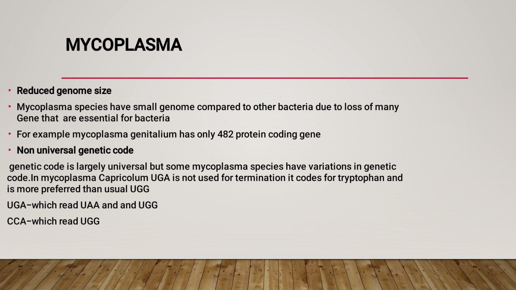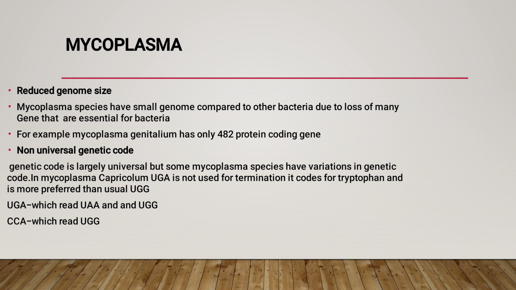The second and important variation in genetic code is that it is non-universal in nature. We studied that genetic code is largely universal, but some Mycoplasma species show variation. In Mycoplasma capricolum, UGA, which usually codes for termination, is not used for termination.